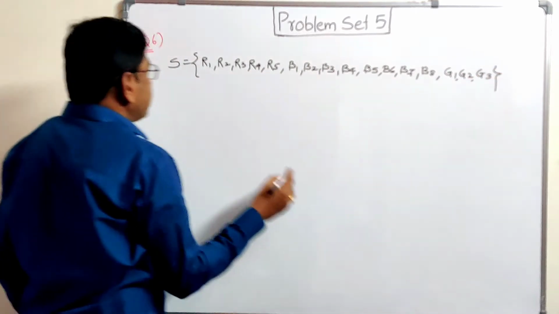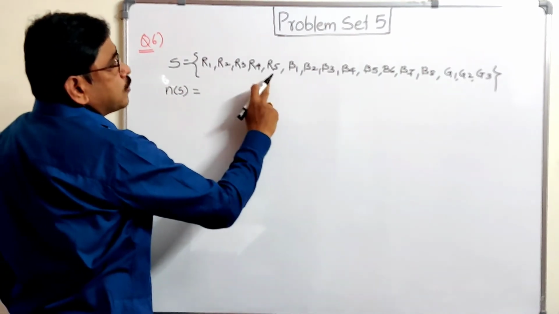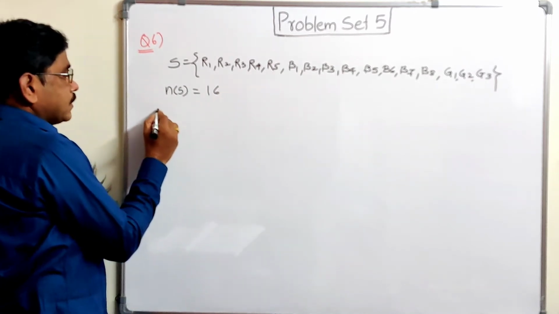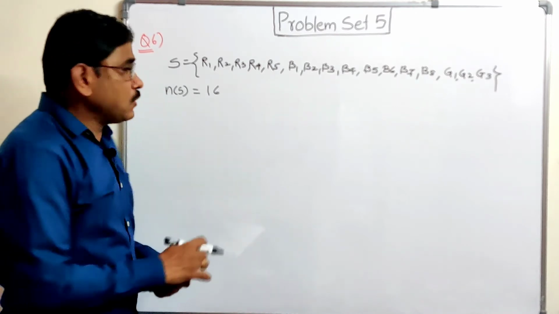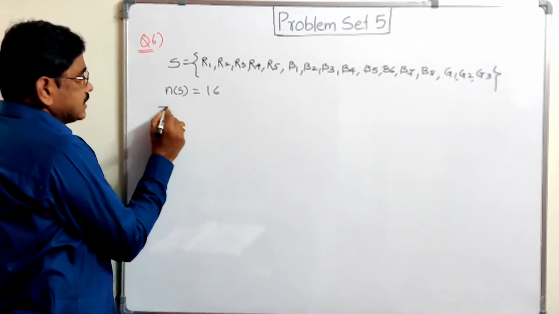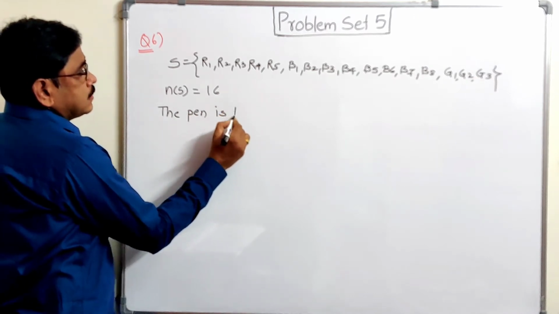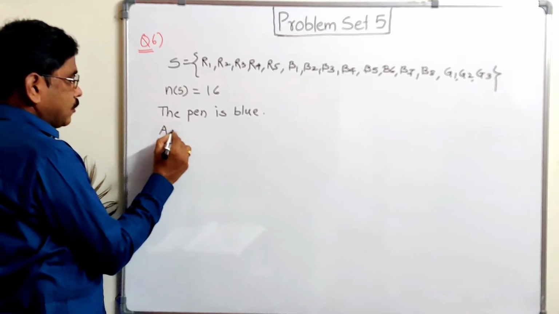So in this way NS is equal to total number of pens, that is 5 plus 8 is 13, 13 plus 3 is 16. Now the probability that we have to find, the pen is blue. The condition is given, the pen is blue pen. So we have to write the set for that one.